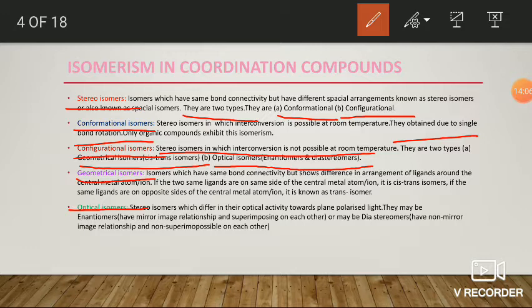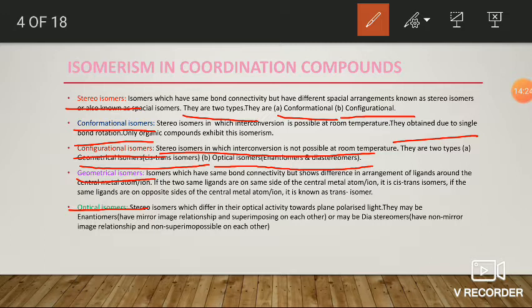If you pass this plane polarized light through the solution of some compounds, then the solution may turn the plane of the polarized light either towards the right side or towards the left side.